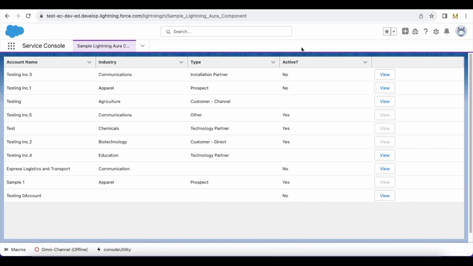In Salesforce Lightning Aura component, we have Lightning Data Table. In that, we can display buttons. We can also enable and disable the buttons using the disabled attribute.